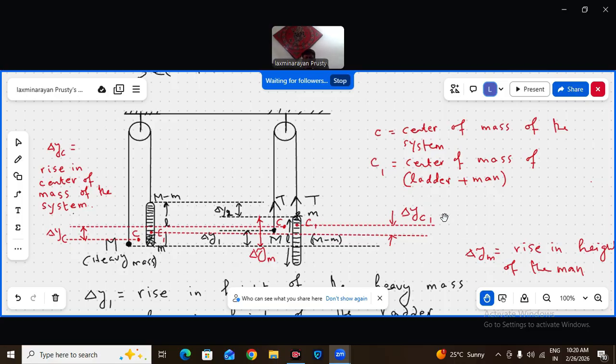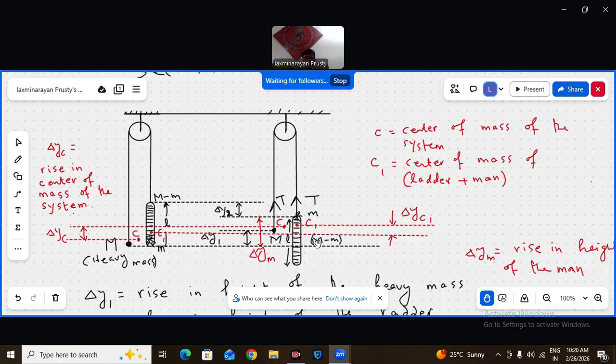And this man and the ladder also form a two-body system. The initial center of mass of the man and ladder, this two-body system, is C1, closer to the man when the man is at the lowest rung. And when the man goes to the topmost rung, then C1 goes to some other, bigger height.